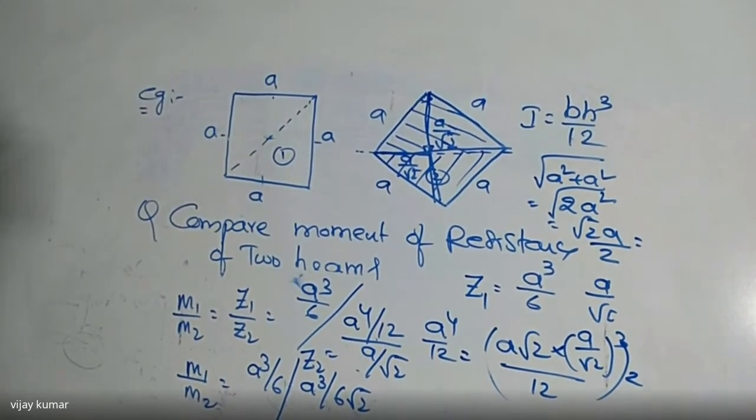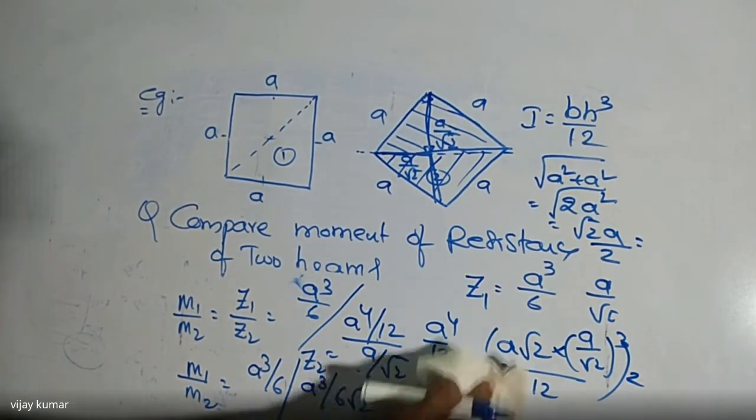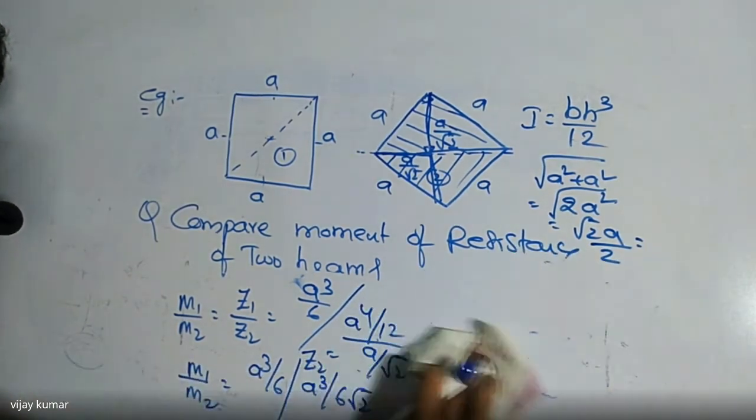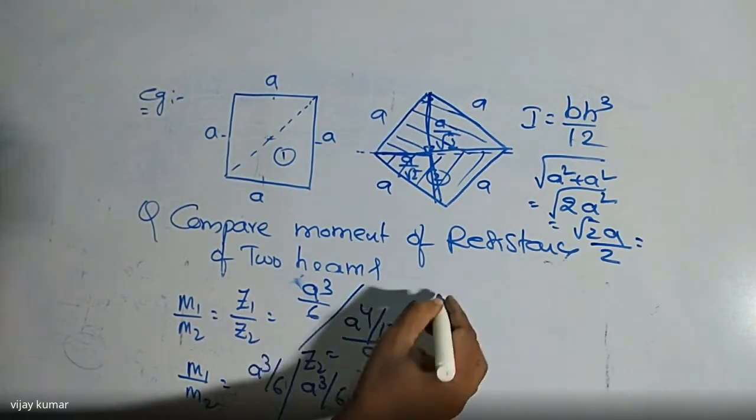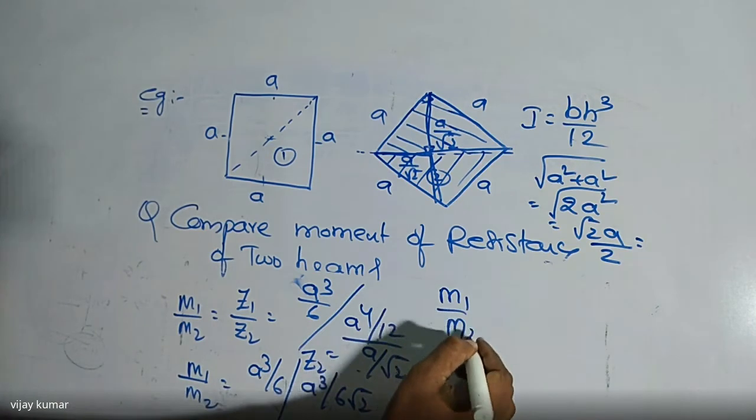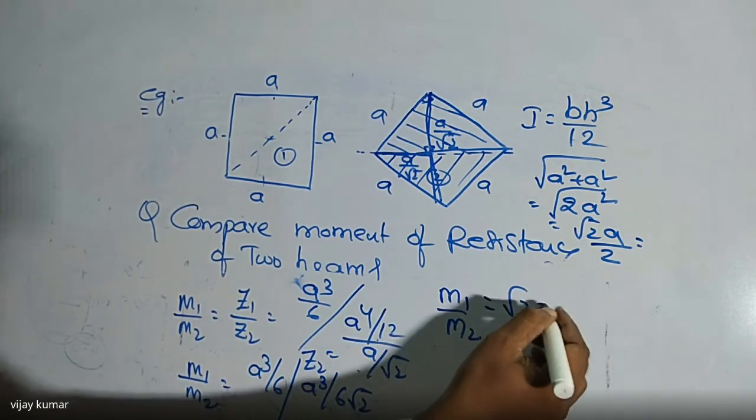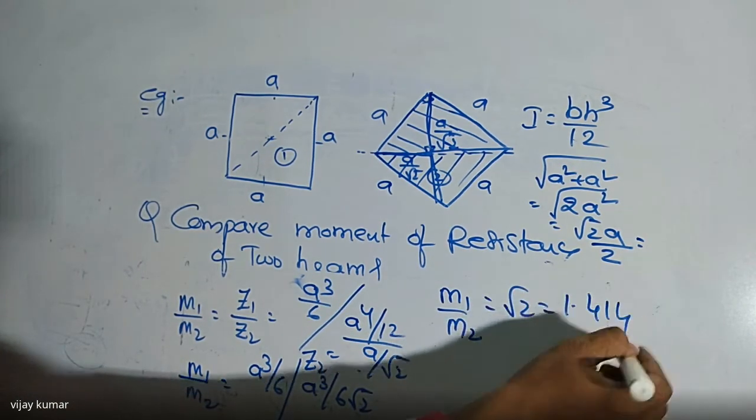Okay, right. Do you have any problem in solving the problem? Please ask me immediately, I'll give an explanation. So I'm getting the value here, M1 by M2 is equal to root 2. It is also equal to 1.414.